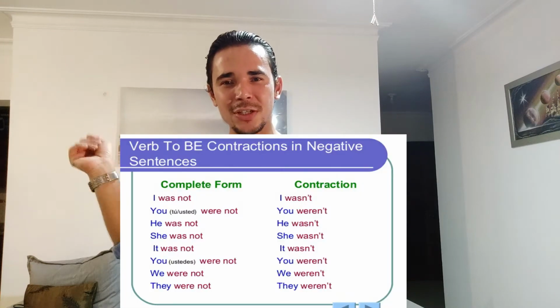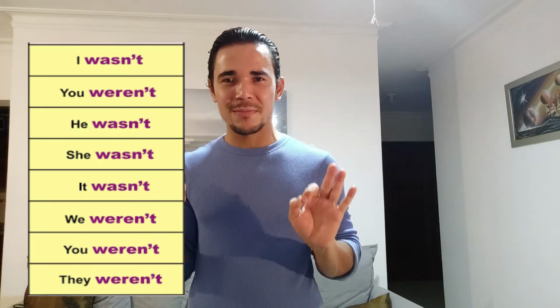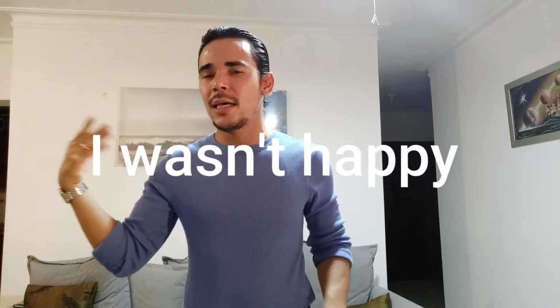Now, the following. Again, I mentioned the contraction in the previous video of the simple present of the verb to be. What do we need to use? Again, we are going to use the apostrophe. There you have it. And the apostrophe is like this. We have N, O, and T, and we drop the O and add the apostrophe. And I say, I wasn't happy.